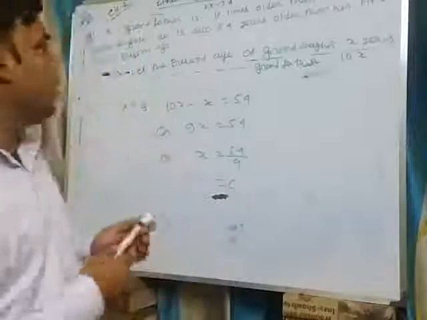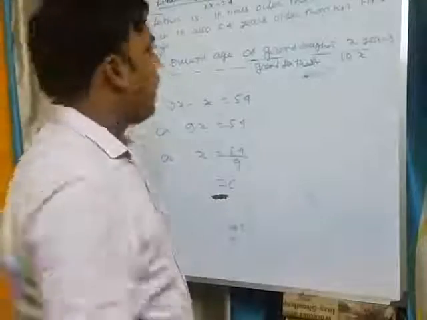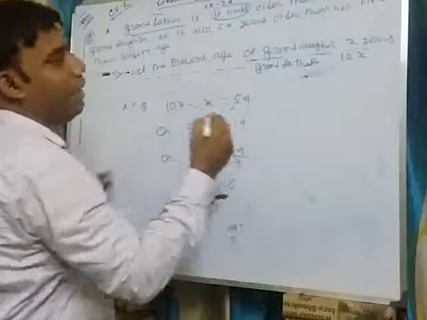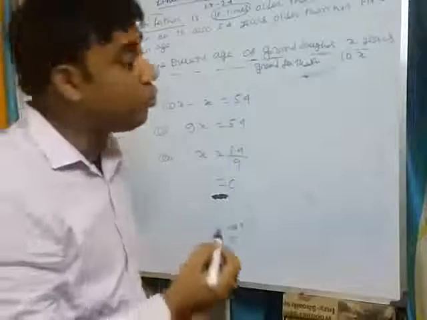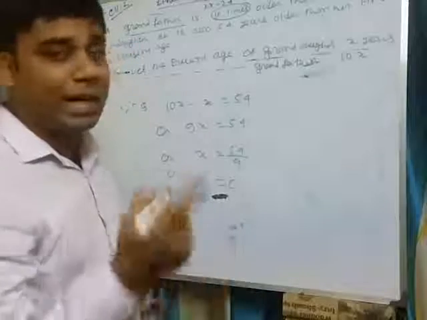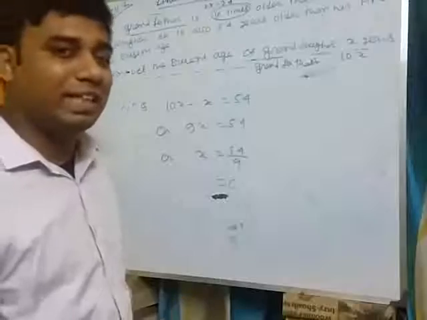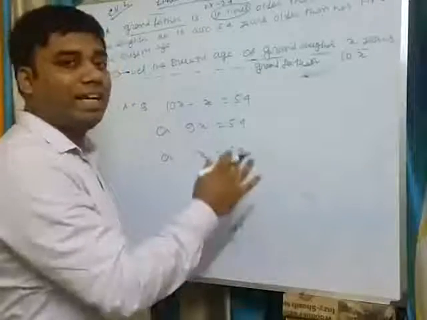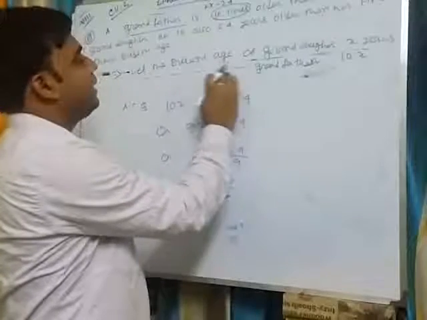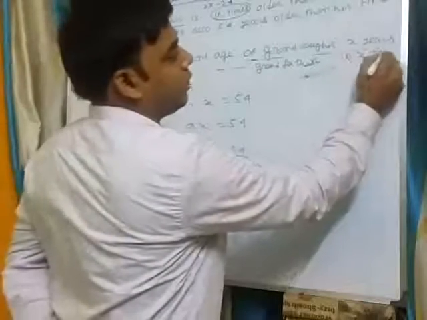I am taking the present age of the granddaughter as x years, and it is given that the grandfather is 10 times older than his granddaughter. Granddaughter's age is x. 10 times x is 10x. That is the age of the grandfather. Therefore, the present age of the grandfather is 10 times x, that is 10x years. Okay.